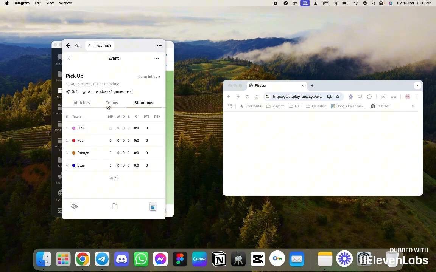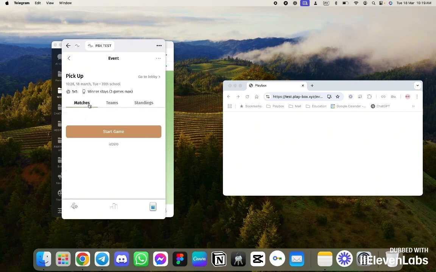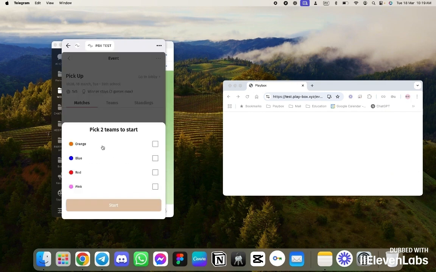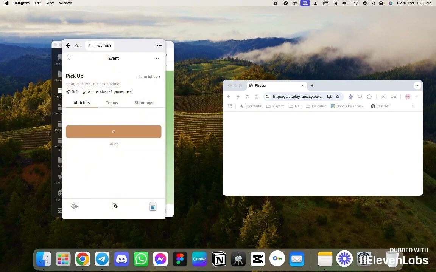Here, now on the results page, we have a start game button. Since we don't know which team will start first, to avoid breaking the logic, we must choose who will start. You can flip a coin on the field, or the organizer can decide. You can select only 2 teams to start the events, and accordingly, for their calculation, we'll proceed in a winner stays on format. We start the event.